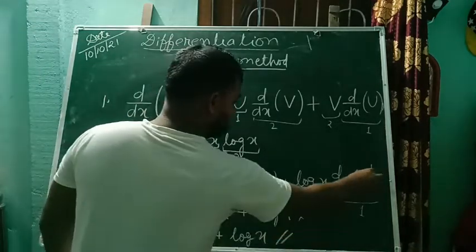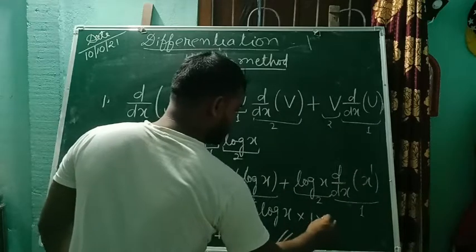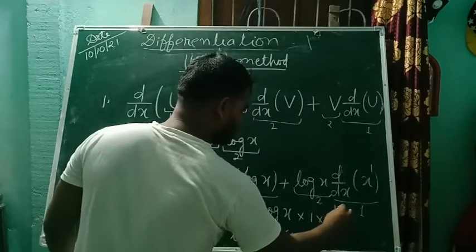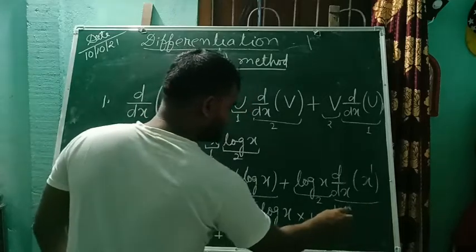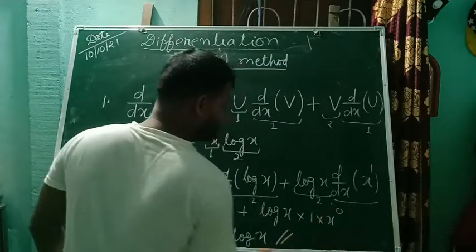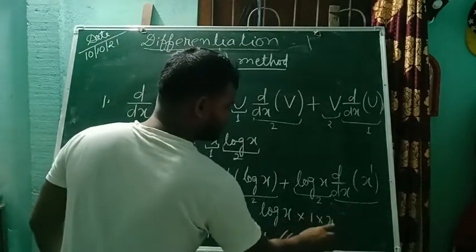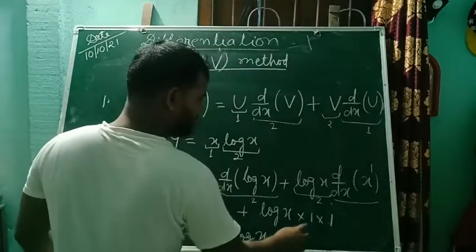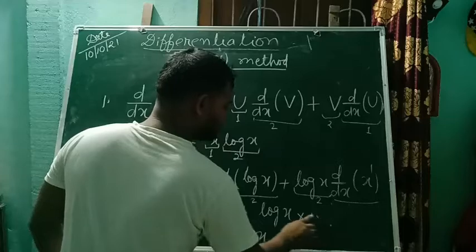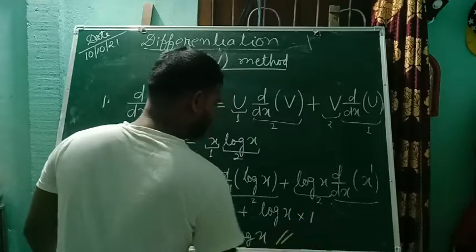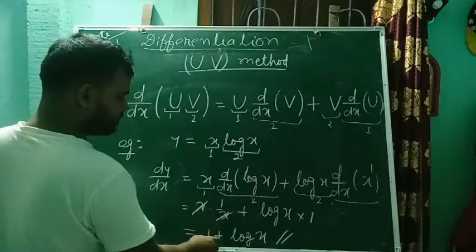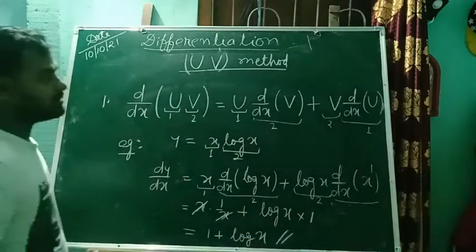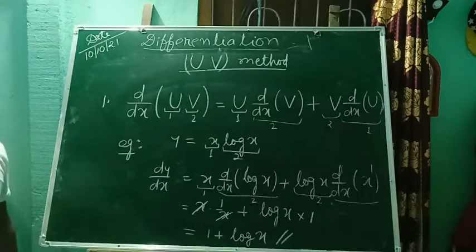How? The power of x is 1, so 1 into x to the power 1 minus 1, which is x to the power 0, which is 1. And 1 into 1 is 1. So here x cancels out, giving 1 plus log x. So this is the example of the product rule.